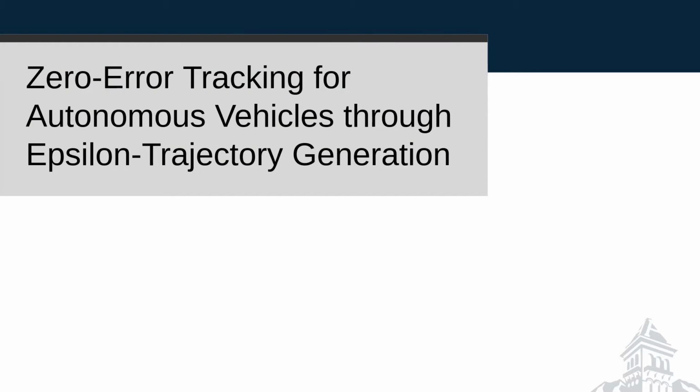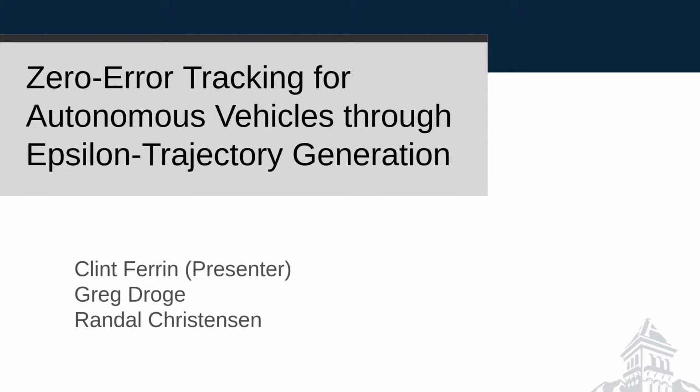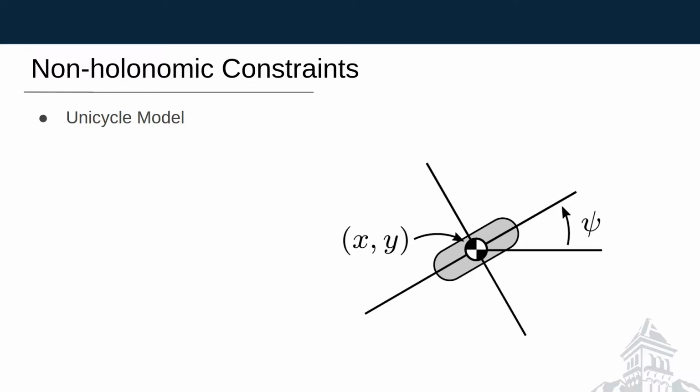We introduce zero-error tracking for autonomous vehicles through Epsilon-Trajectory generation, and present a nonlinear control method that guarantees asymptotic convergence for vehicles with first-order non-holonomic constraints. Imagine you have a two-dimensional vehicle that cannot move orthogonal to its direction of motion.